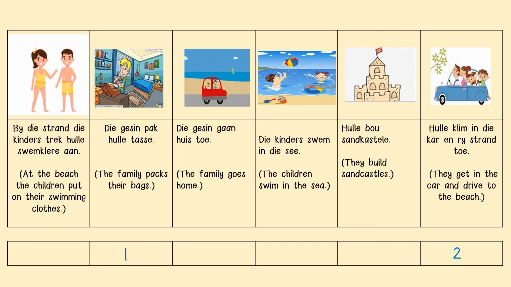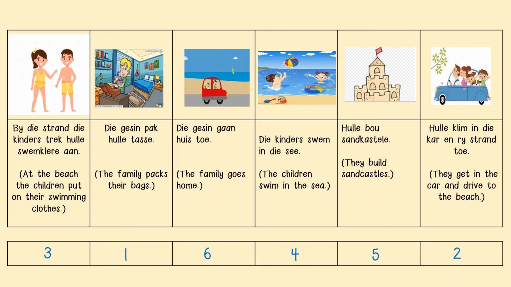Dan die derde ding. By die strand, die kinders trek hulle swemklere aan. At the beach, the children put on their swimming clothes. Die vierde ding. Die kinders swem in die see. The children swim in the sea. Die vyfde ding. Hulle bou sandkastele. They build sandcastles. En die laaste ding wat die gesin gedoen het, die gesin gaan huis toe.